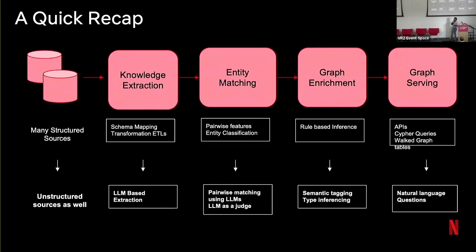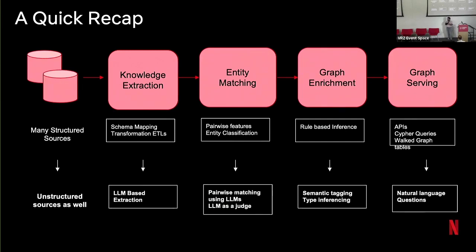Okay, a very quick recap of the entire presentation. So far you have seen that with LLMs, we are now using unstructured sources as well as structured sources, unlike before, where our graph was mainly built using structured sources. We are moving our knowledge extraction pipelines from traditional schema mapping and transformation ETLs to LLM-based extractions. We are augmenting entity matching with LLMs. In some cases, we are doing matching directly using an LLM, and in other cases, we are using LLMs as a judge.